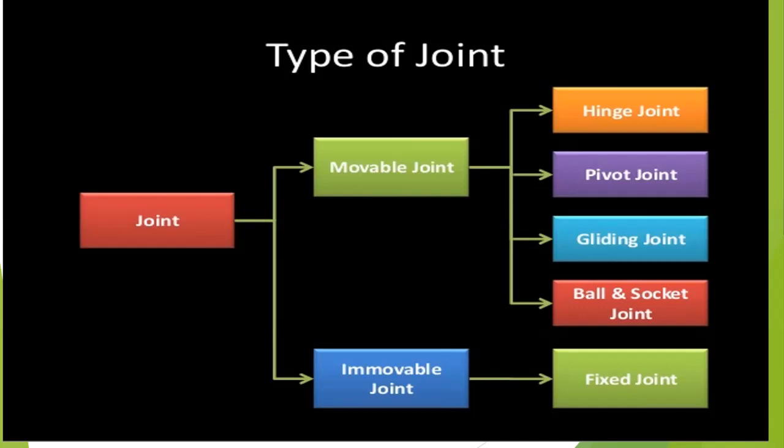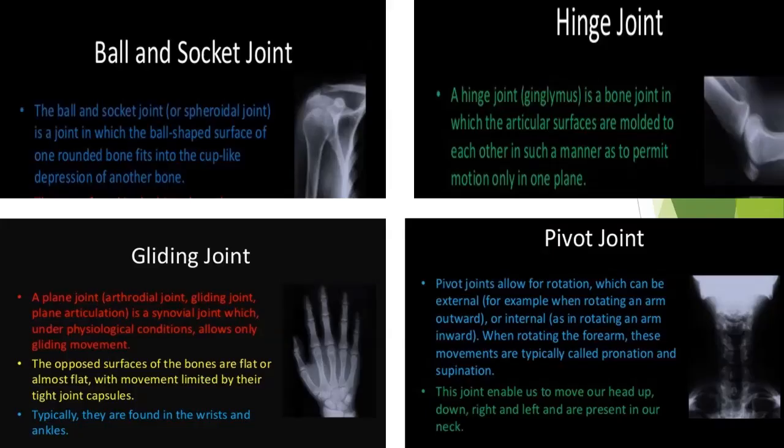So a hinge joint allows the movement of bones in only one direction, forward and backward. Elbow, knee, finger joints and jaw are the places where hinge joints are present.